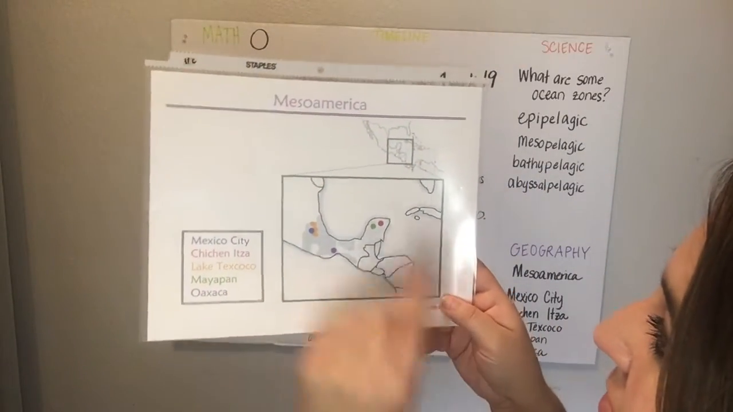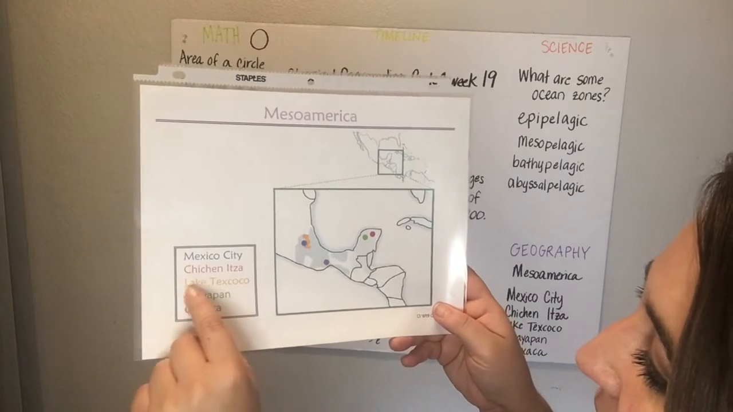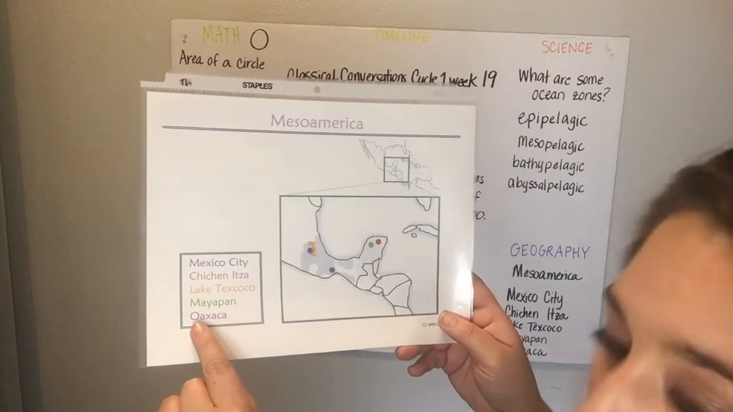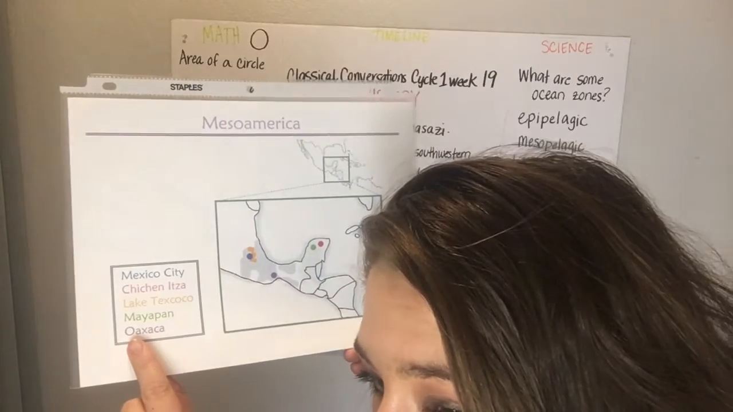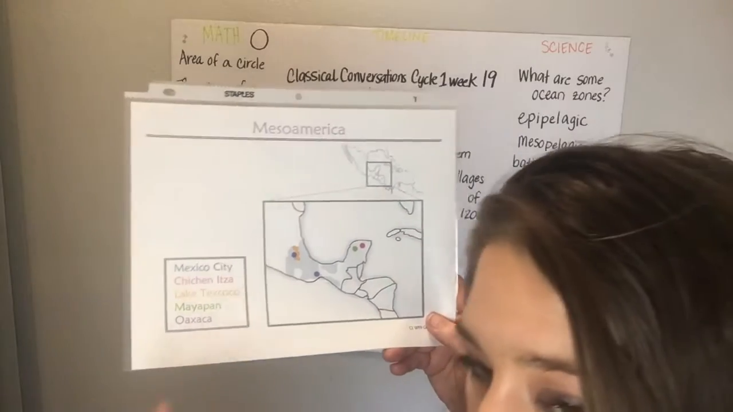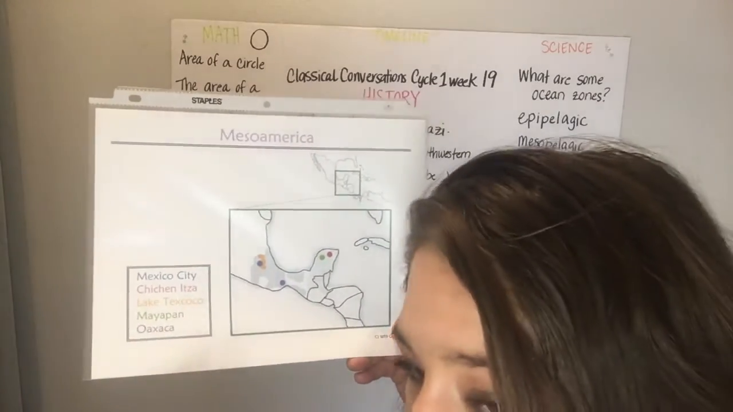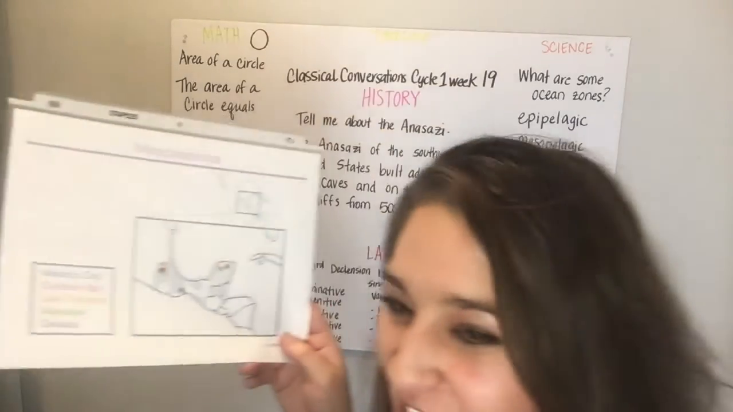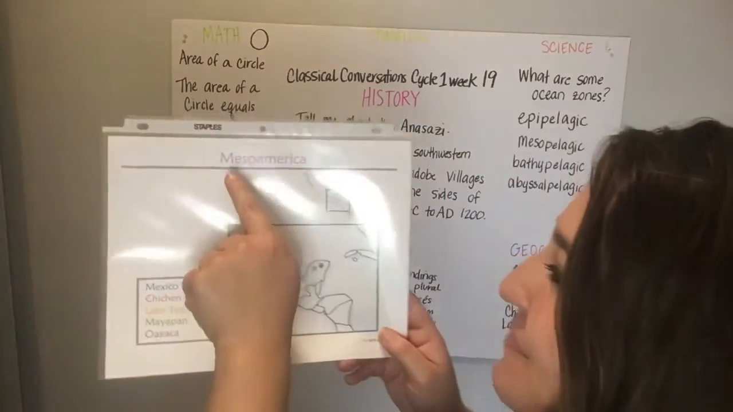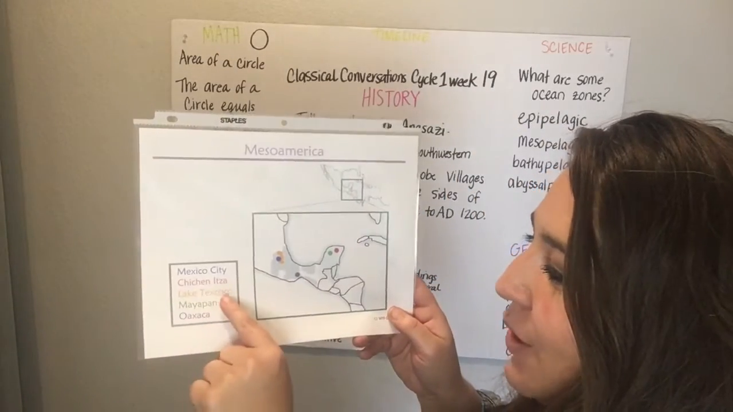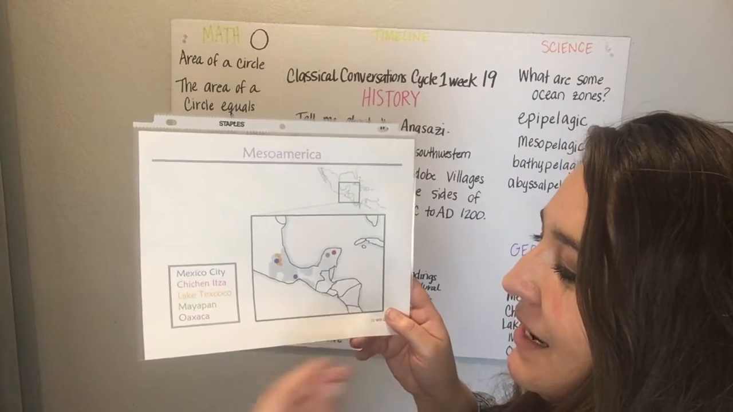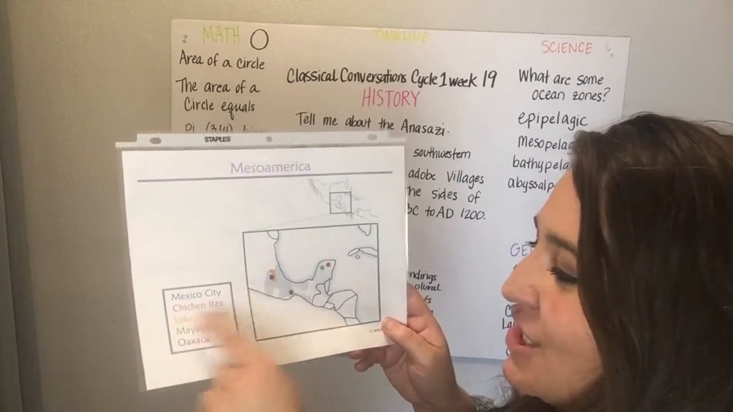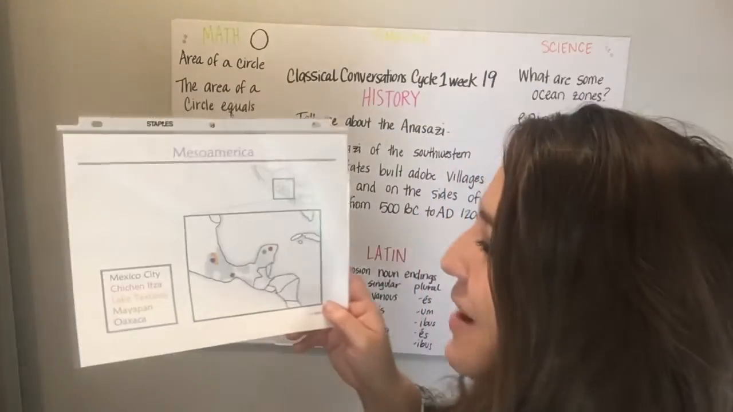We had Mesoamerica, and then we had Lake Texcoco, and then Mexico City. This is called Oaxaca and Mayapan, and then Chichen Itza, Mesoamerica. I got it. Some places in Mesoamerica, Lake Texcoco, Mexico City, Oaxaca and Mayapan, Chichen Itza, pizza, Mesoamerica.